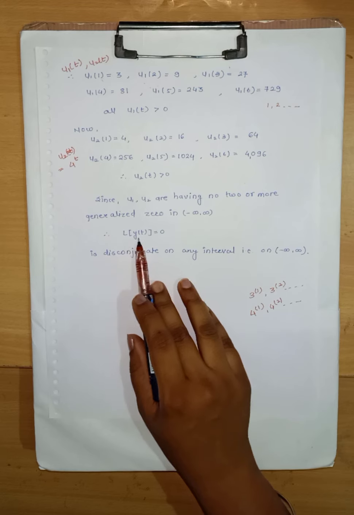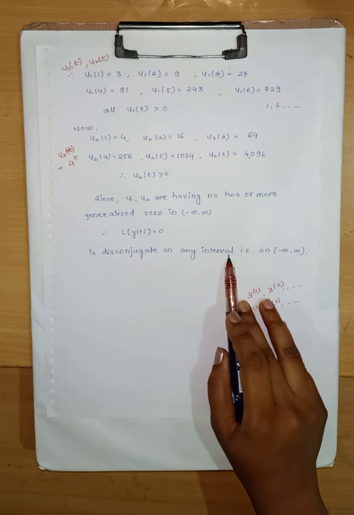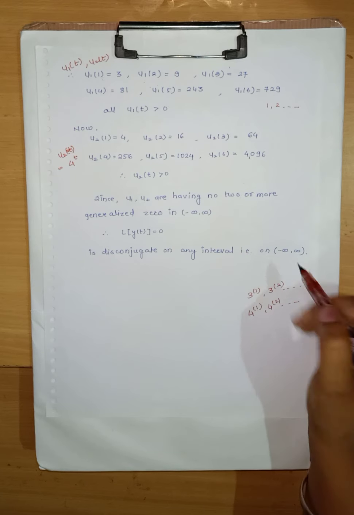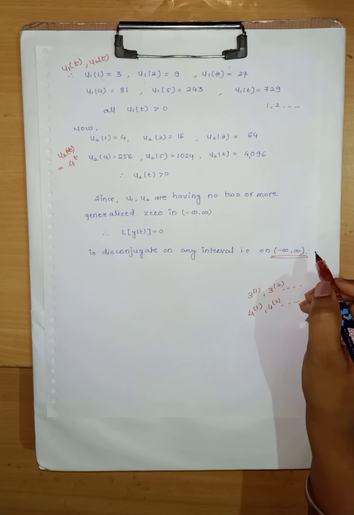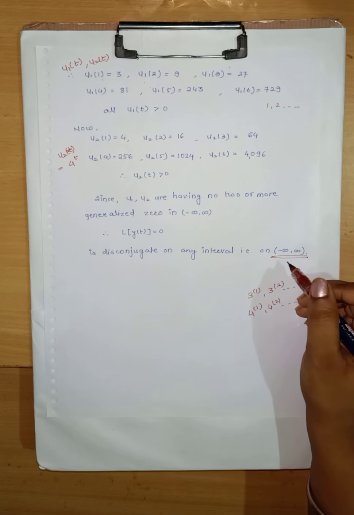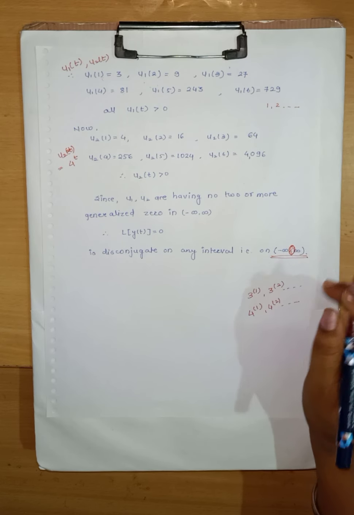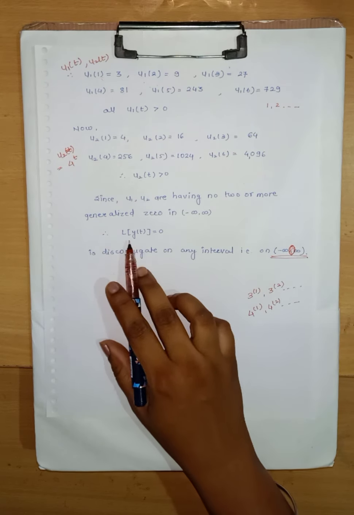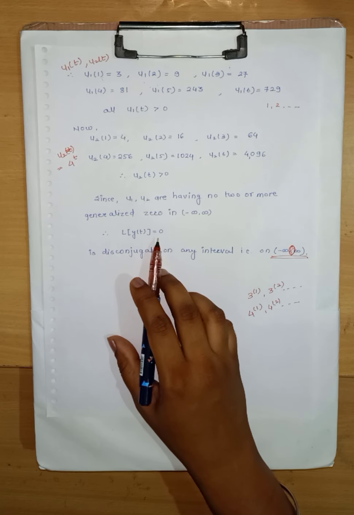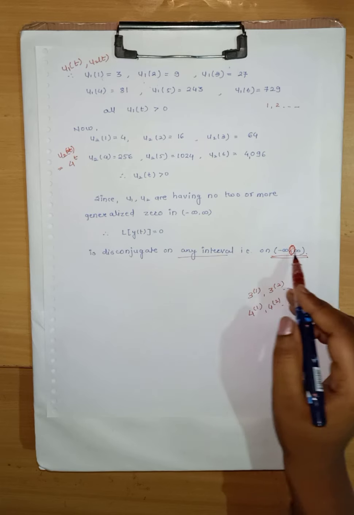Therefore L of y of t equals to 0 is disconjugate on any interval that is in between minus infinity to infinity. We know the number line starts with minus infinity and ends with infinity. So in between this we have so many intervals. So L of y of t equals to 0 will be disconjugate on any of these intervals.